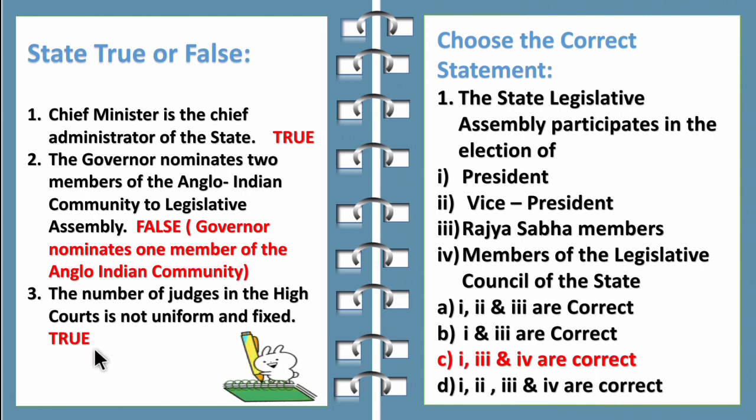So now let's move on to choose the correct statement. The state legislative assembly participates in the election of president, vice president, Rajya Sabha members, members of legislative council of the state. So you have to choose which one is correct. The correct answer is 1, 3 and 4. So the members of the legislative assembly participate in the election of president, and then Rajya Sabha members, and then members of legislative council of the state. So the correct answer is 1, 3 and 4.